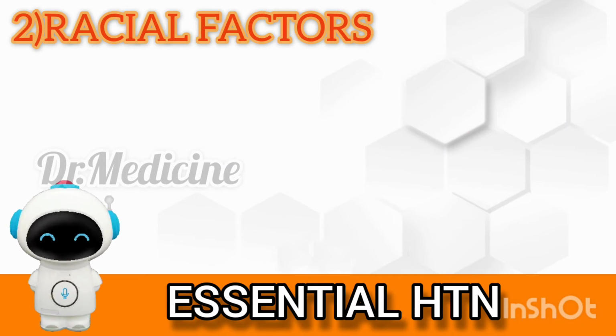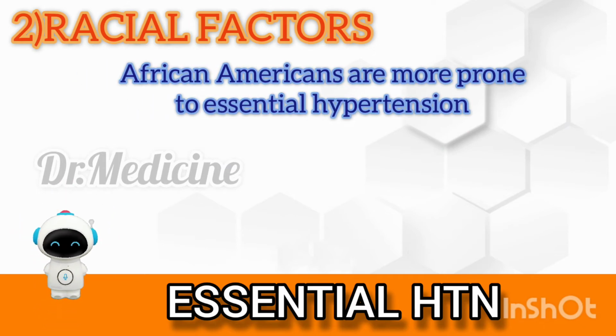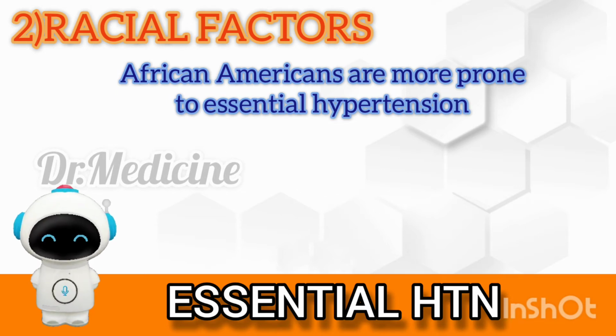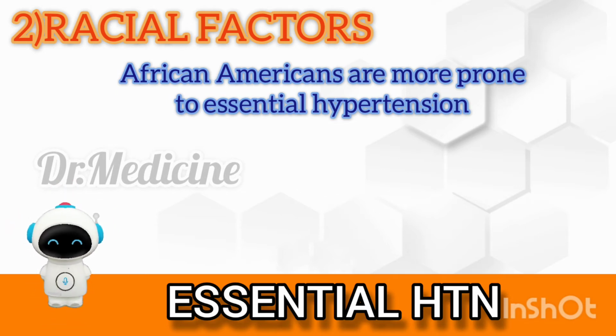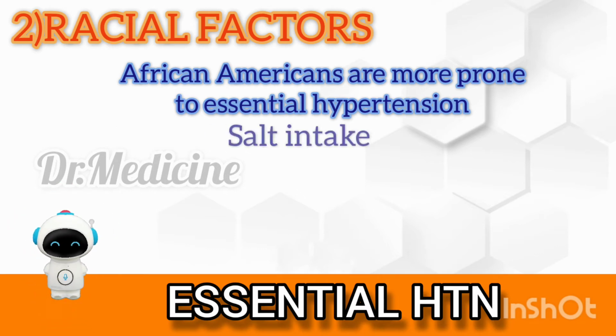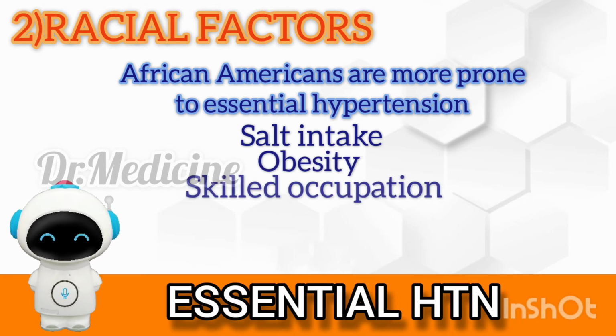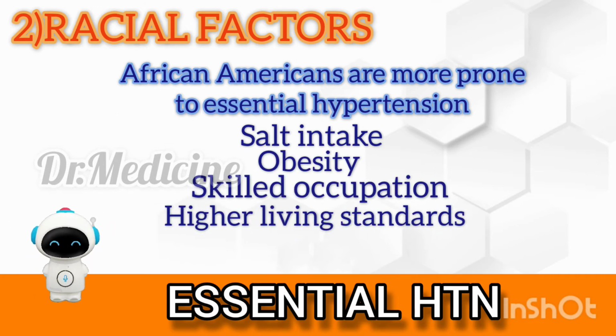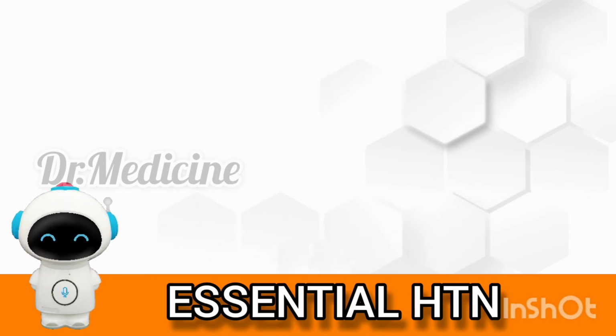Racial and environmental factors. Surveys in the US have revealed higher incidence of essential hypertension in African Americans than in whites. A number of environmental factors have been implicated in the development of hypertension, including salt intake, obesity, skilled occupation, higher living standard, and individuals under high stress.